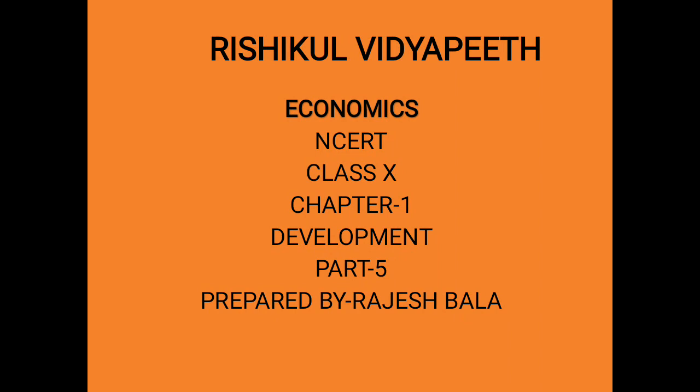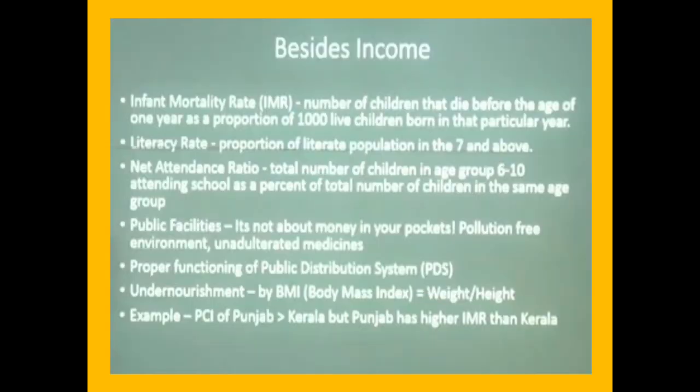In our previous part, we read about the national income and the factors related to human development. In this chapter, we will read which factors are important for the development of a country besides income. Let us see first the infant mortality rate, IMR.